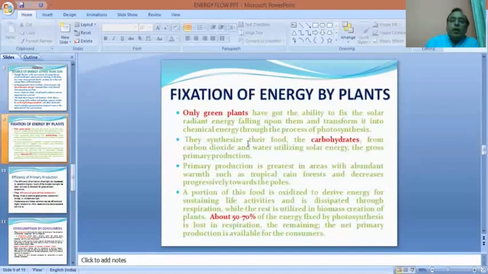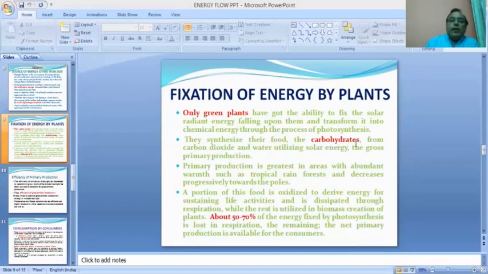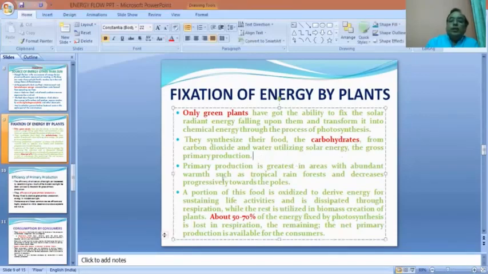The total production by the autotrophs utilizing solar energy, as we have seen earlier in our basic points, is the gross primary production.